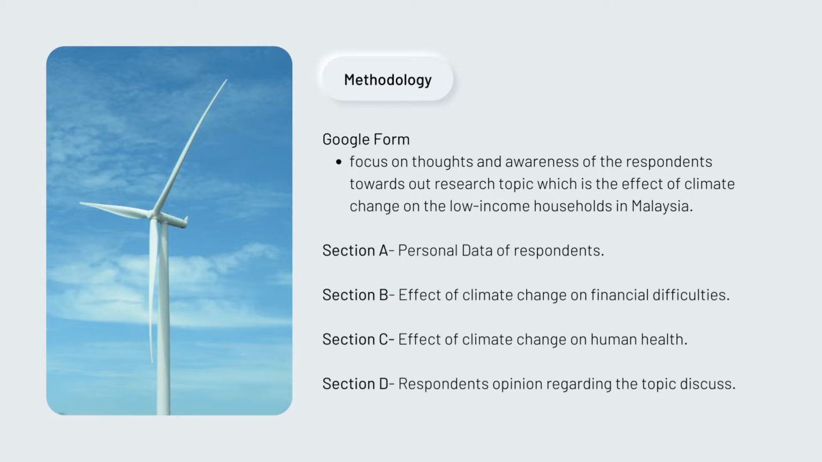while section B is focused on the findings of the effect on financial difficulties. Furthermore, in section C, we'll be discussing the effect of climate change on human health problems, and the last section, section D, is asking for the opinion of the respondent regarding the topic discussed. Thus, the objective of the research topic, which is to investigate the effects of climate change on human health and financial difficulties, will be discussed and analysed according to the answers from the respondents.